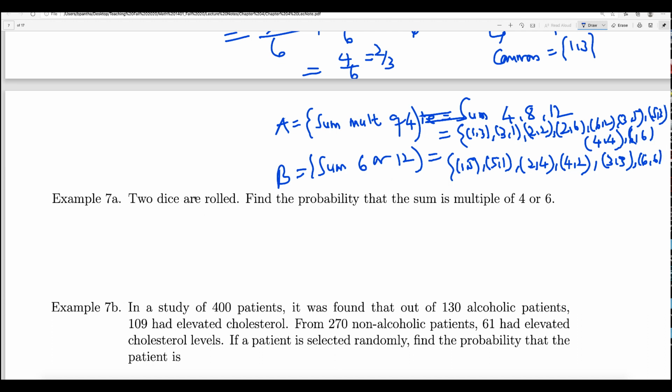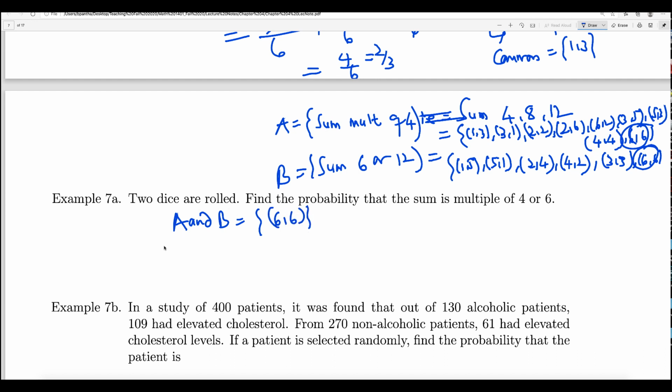Now, how about A and B? What are the common outcomes? Look at this: 1, 5 and 5, 1 is not common. 2, 4 and 4, 2 is not common. So what is the common? Only 6, 6 is common to those two, right?